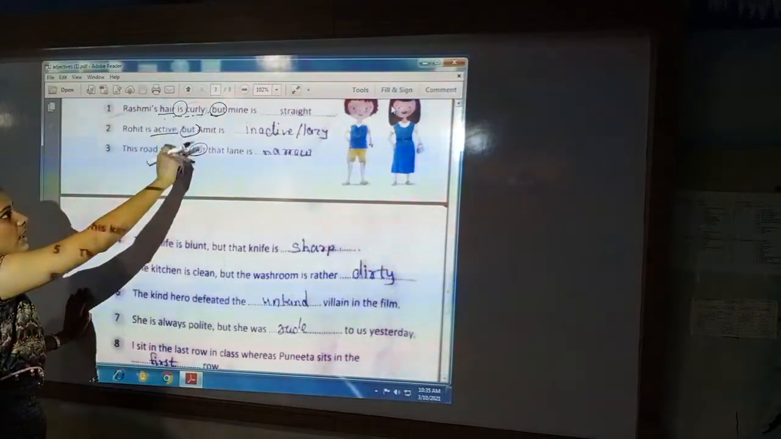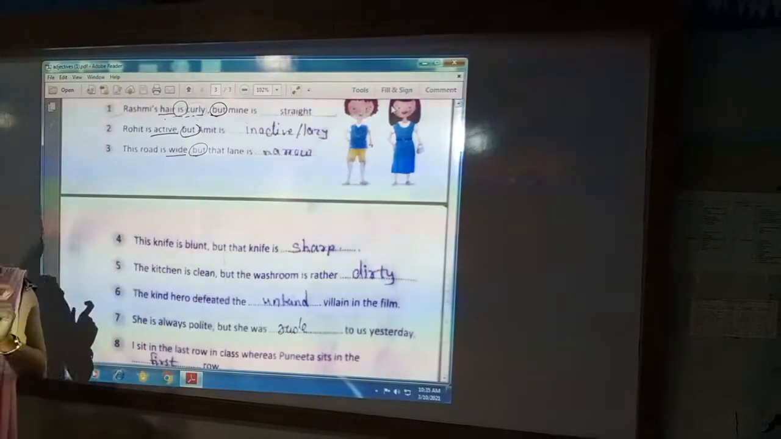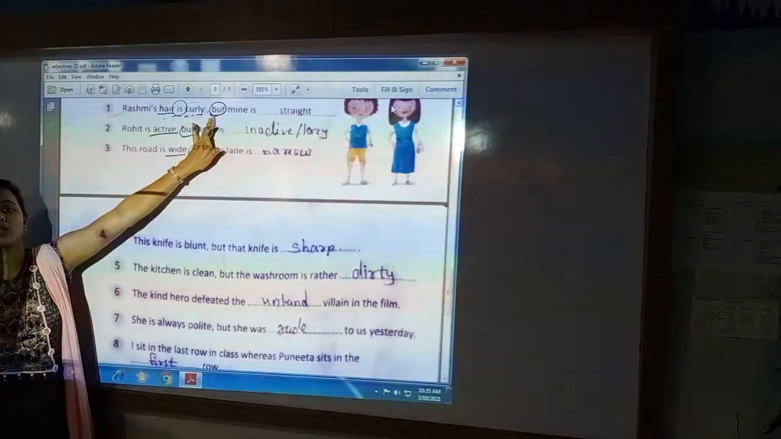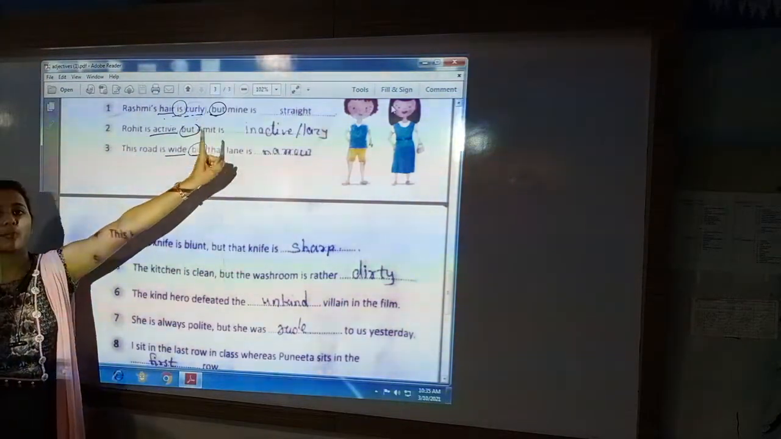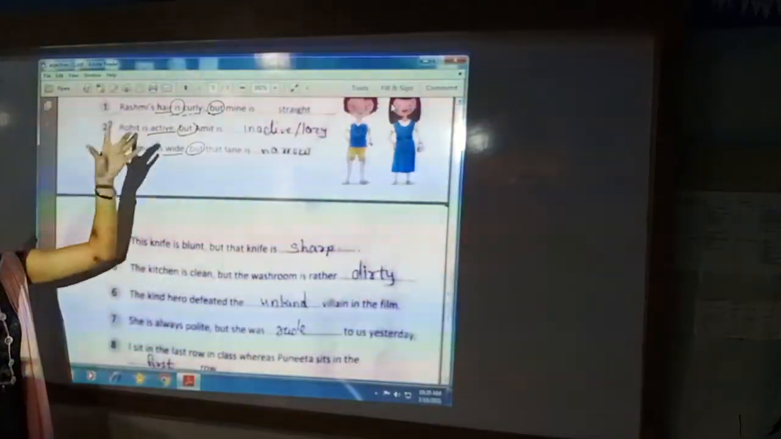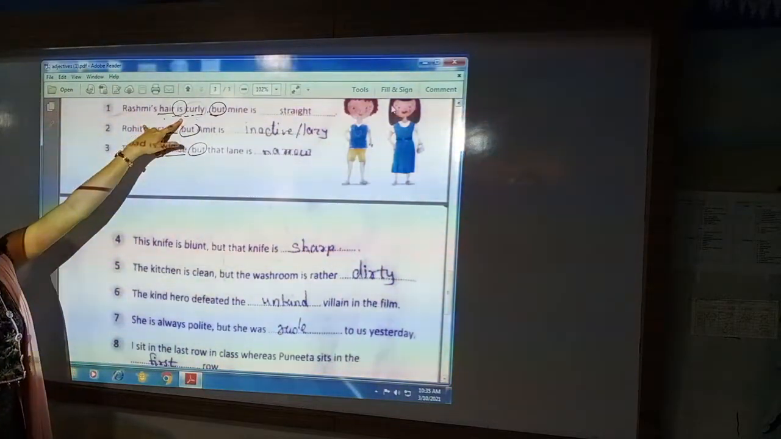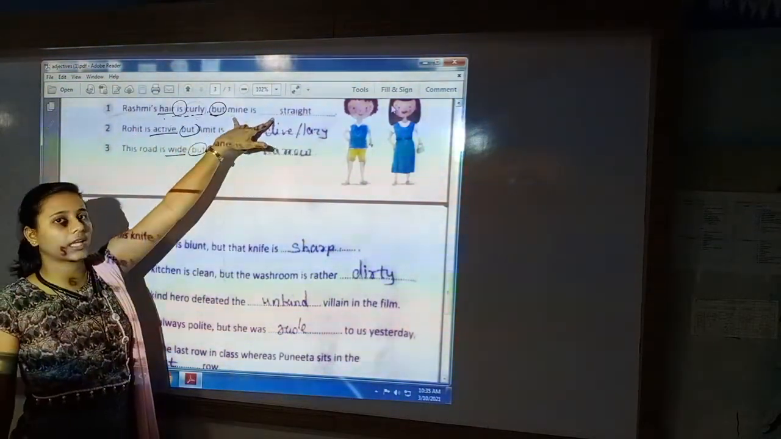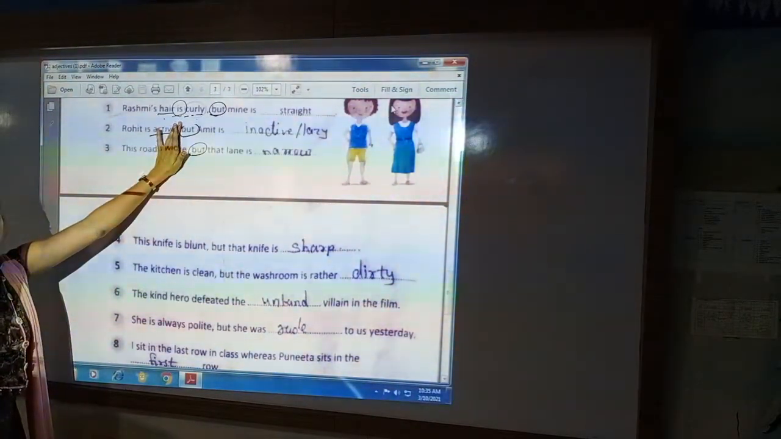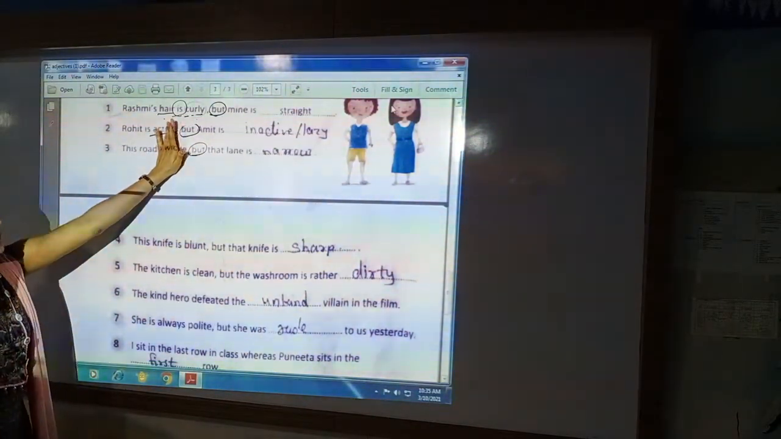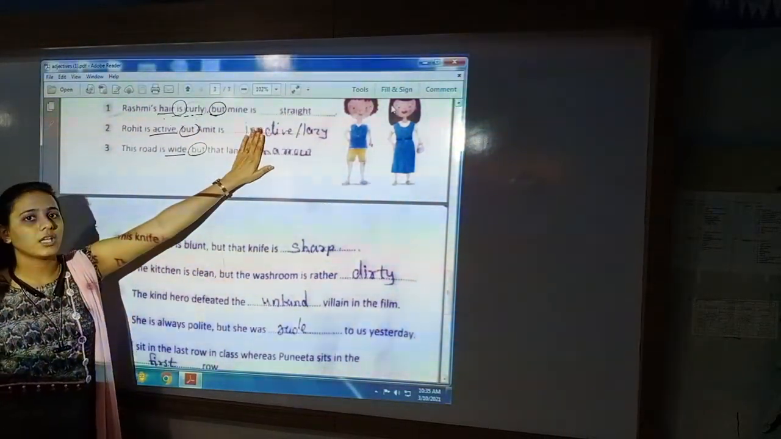Rashmi's hair is curly, but why do you have to put the opposite adjective? Because here but is used. Whenever but is given, the second sentence will be opposite to the first one. The first sentence is given here, and after but there is the second sentence. In the first sentence you can see the adjective, that is curly. In the next sentence you have to put the opposite adjective, that will be straight.